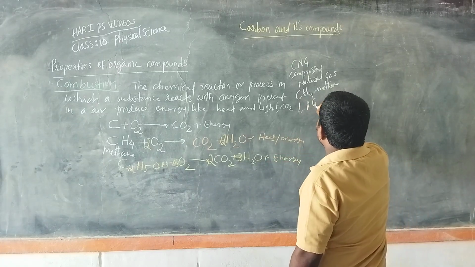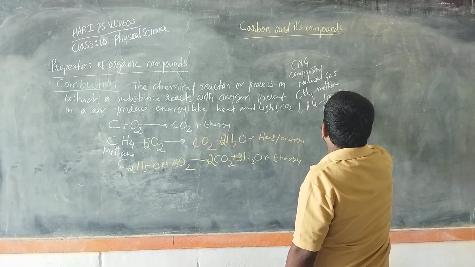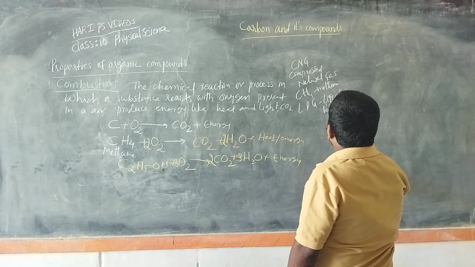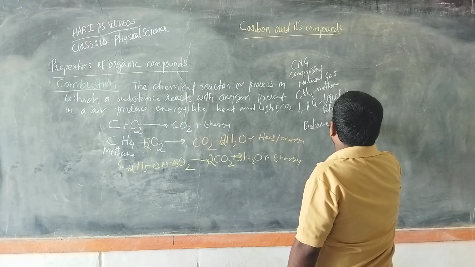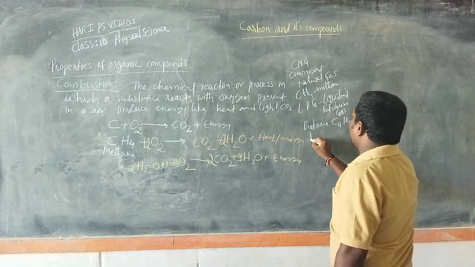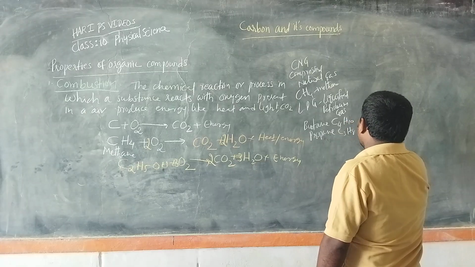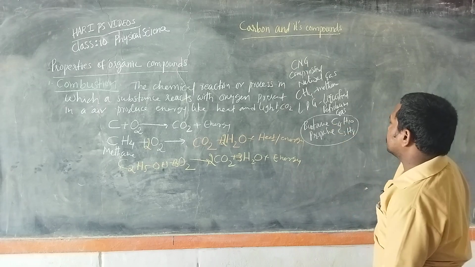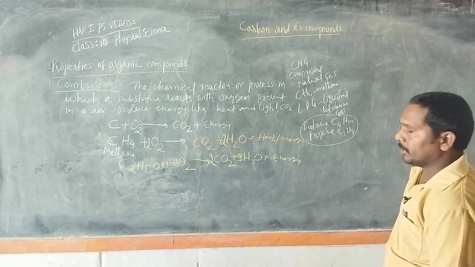Similarly, liquefied petroleum gas, or we can call it cooking gas, has butane, C4H10, and propane, C3H8. LPG is a mixture of butane and propane, but we have the most percentage of butane.